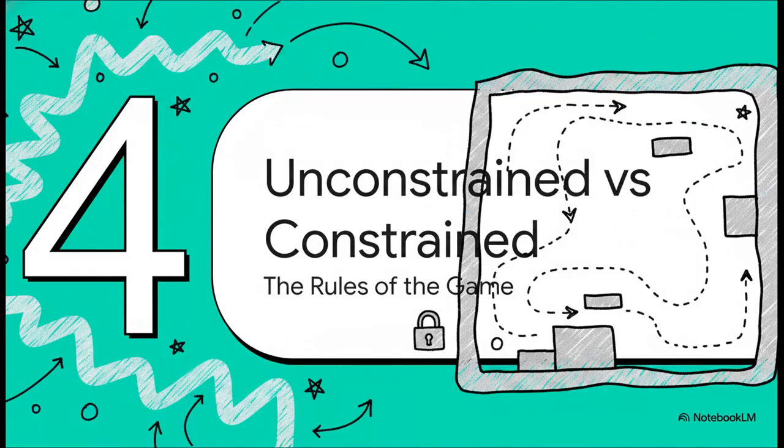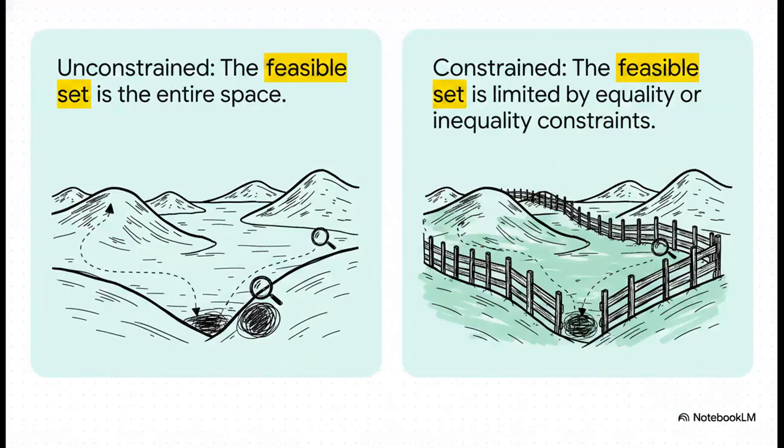Okay, so now we can find and classify these flat spots. But what happens when our search has rules? What if we're not allowed to just wander across the entire landscape? This brings us to a really important idea: constraints. So some problems are unconstrained. That means search everywhere. The area you're allowed to look in, the feasible set, is the entire space.